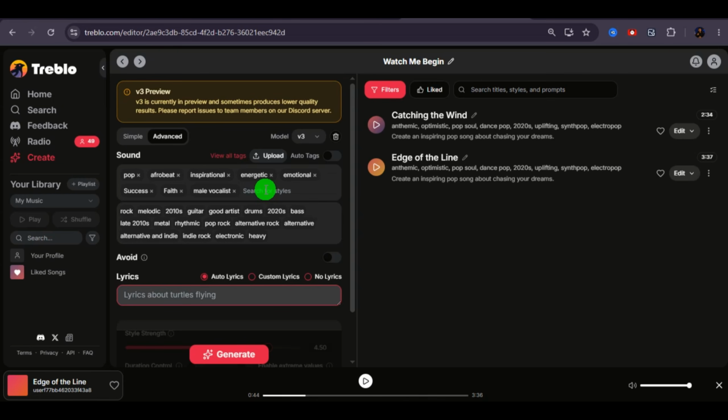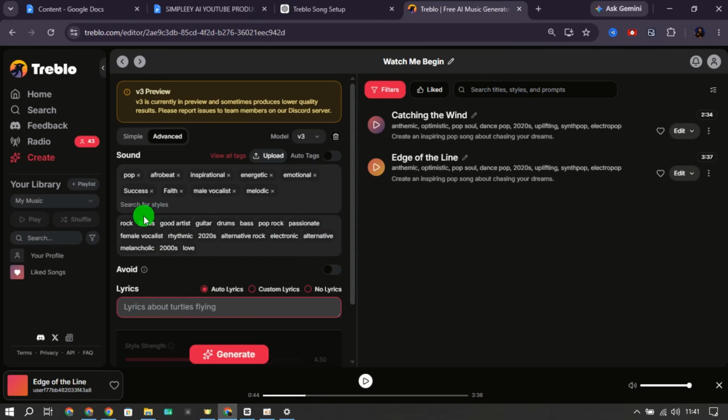Once you've selected your genre, mood, themes, and vocal type, review any additional suggestions and add only the tags that genuinely fit your idea. The goal isn't to add more tags, the goal is to add better tags. At this point, Treblo has far more information than it had during our first test, but there's still one important decision left. How should the lyrics be handled?